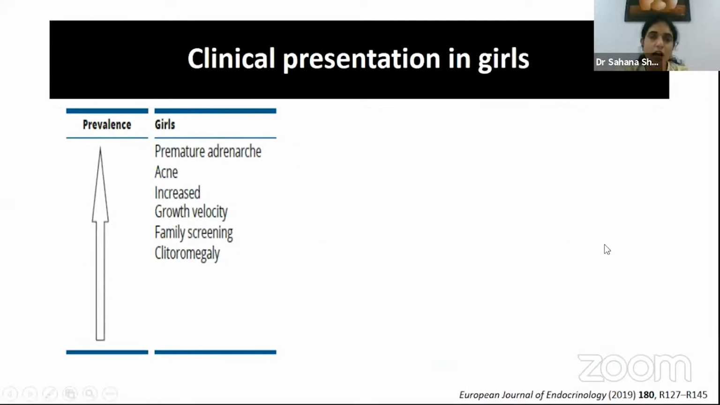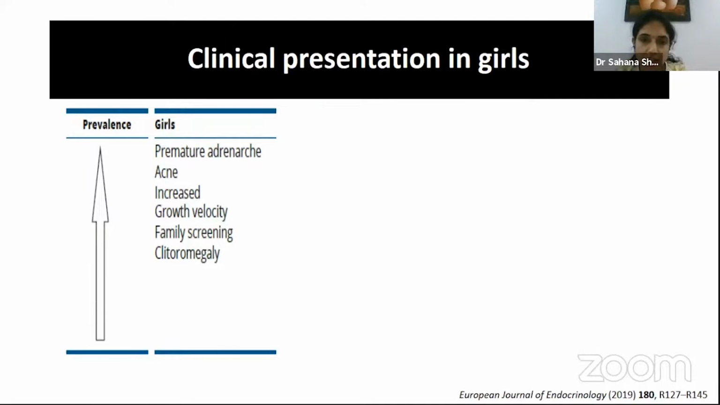So let's start with the clinical presentation in girls. I'm talking about prepubertal girls. Premature adrenarche is said to be the commonest presentation in girls, and that may be one of the manifestations which brings them to clinical attention. Again, acne can be described before the onset of puberty. Rapid growth and increased velocity is another finding, and this is also an indication which must alert the need for treatment. And of course, the reason for diagnosis, again, family screening would lead to diagnosis in many of these cases.